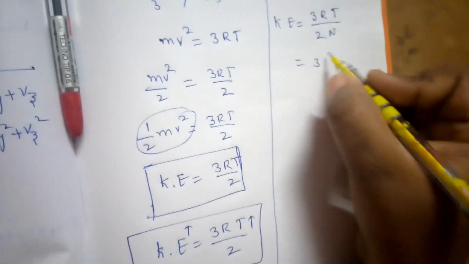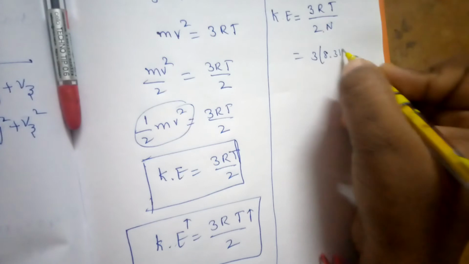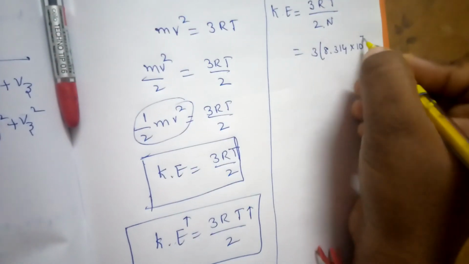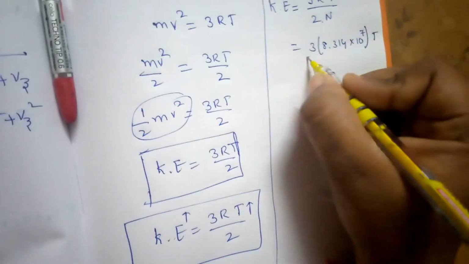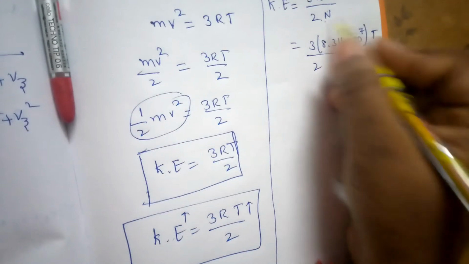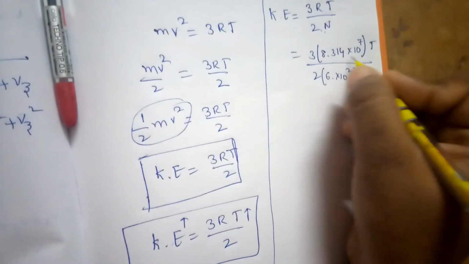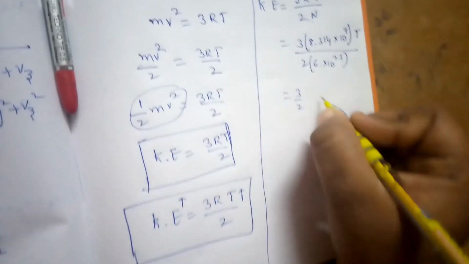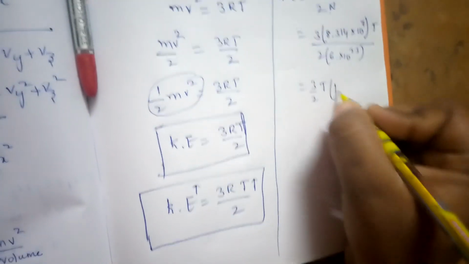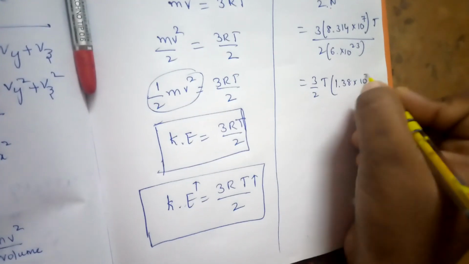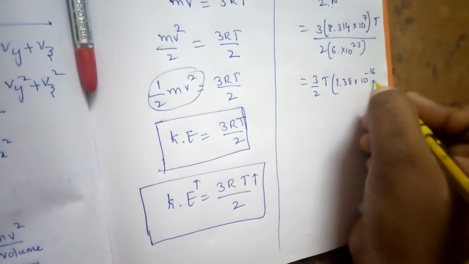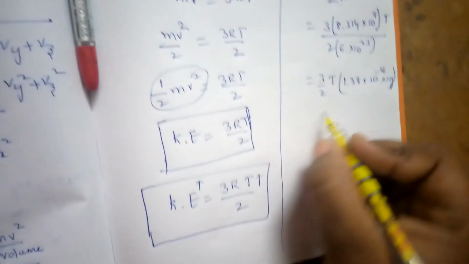So what is the value of R? 8.314 joule. Joule means 10 power 7 ergs, right? Into T by 2, and 1 mole means how many molecules? 6 into 10 power 23 molecules, right? If we take this, what you'll get? 3 by 2 T into 1.38 into 10 power minus 16. You will get some value.